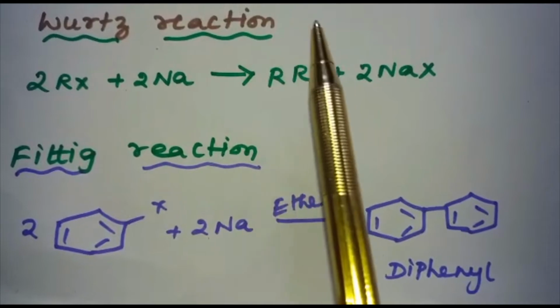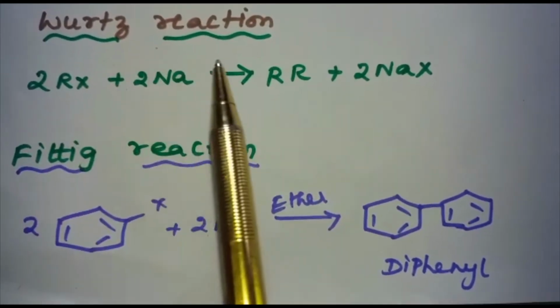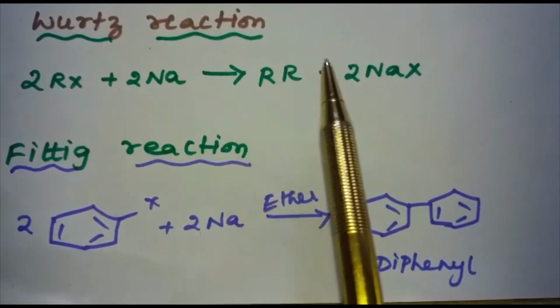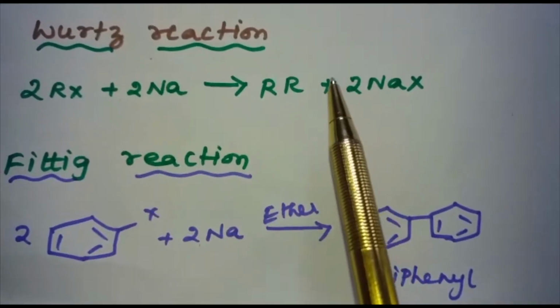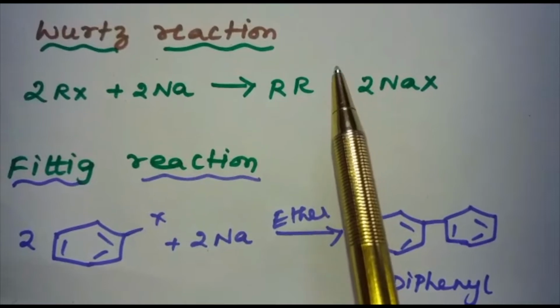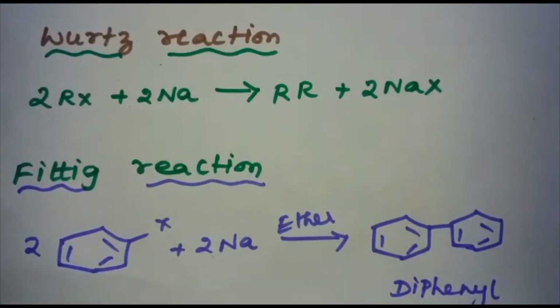Next is Wurtz reaction. Alkyl halides will react with sodium in dry ether to give hydrocarbons containing double the number of carbon atoms than the reactant.